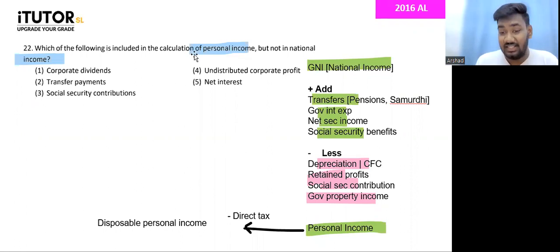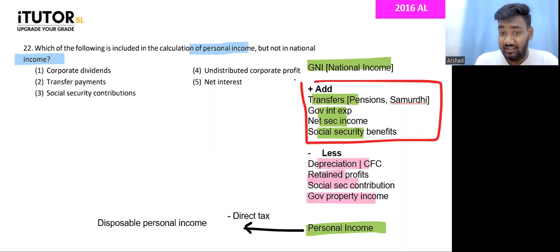So in this question, they are asking, which of the following is included in personal income, but not in national income? So what are they asking? In other words, they are asking something that we are adding, right? Included in personal income, but it's not in national income. That's why we add it. It's not there in the national income, so we are adding it so that it will be there in personal income. Which one? Corporate dividends. Dividends are there in national income, right?